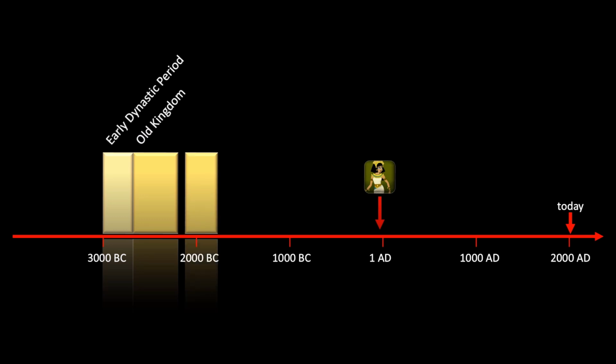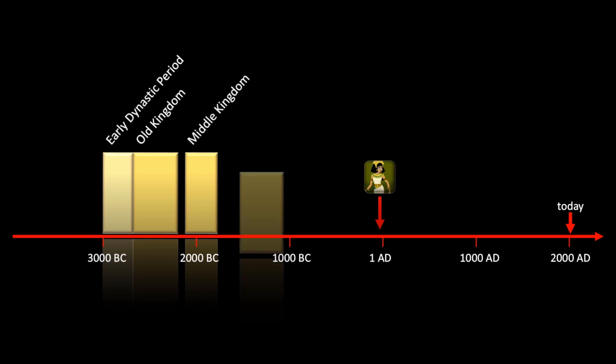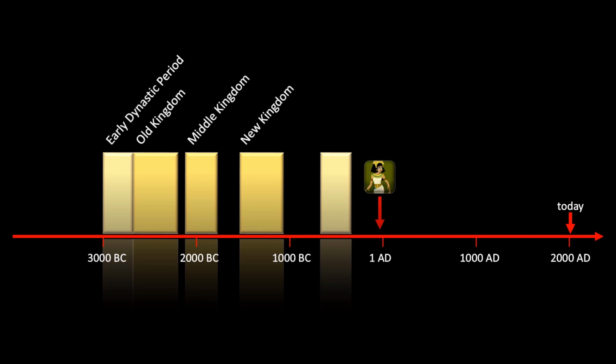Next is a small gap known as the First Intermediate Period. There, the empire disintegrated and there was no ruler who could rule over all of Egypt. It was not until the Middle Kingdom that Upper and Lower Egypt could then be reunited. So in the 18th-17th century before Christ, this empire then also disintegrated again. There was a second intermediate period, but Egypt could flourish again with the New Kingdom. When this then also disintegrated, it came to the third intermediate period. During the late period, Egypt was ruled by foreigners, such as the Saites and Persians, until the death of the last native Egyptian pharaoh at the end of that period.